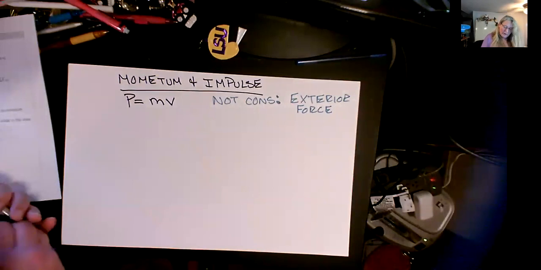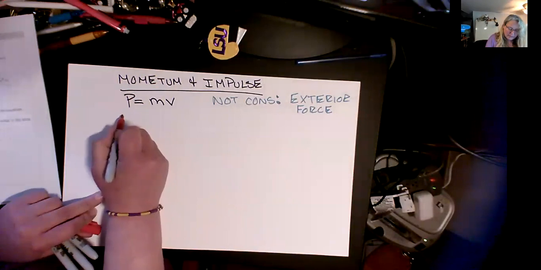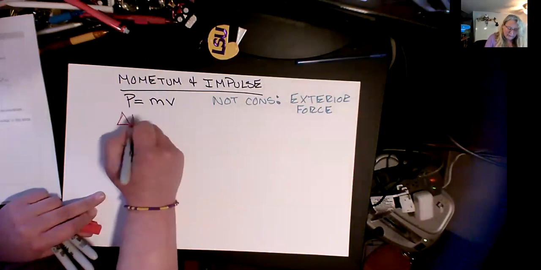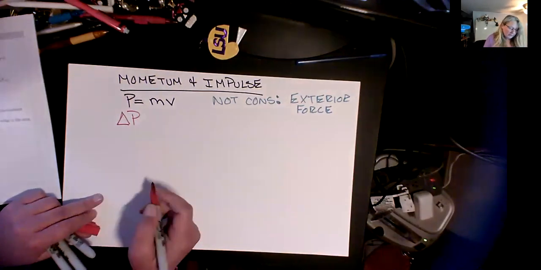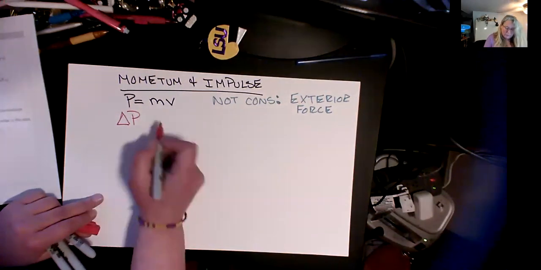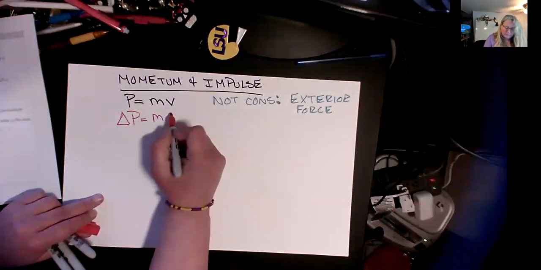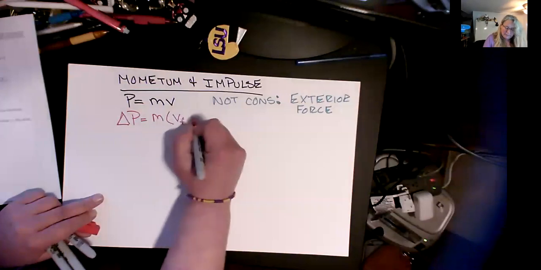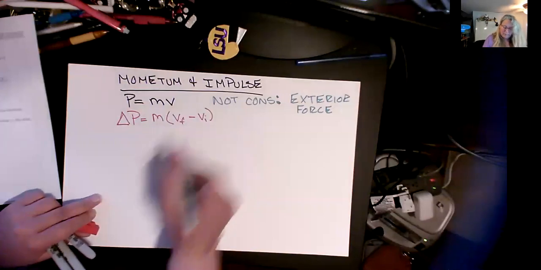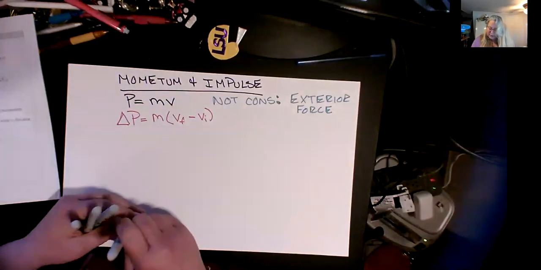conserved. And what we can define from this then is this thing. If I have an exterior force acting, that gives me some sort of change in my momentum. So let's think about what this looks like. A change in momentum would be mass, it's going to be the same. We're not talking about adding to or taking away from. Mass times final velocity minus initial velocity. And then I say, so an exterior force can cause that.